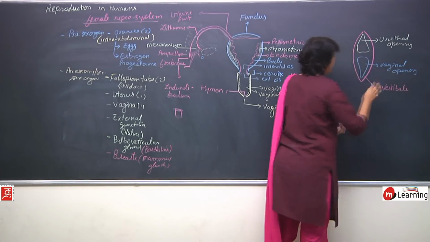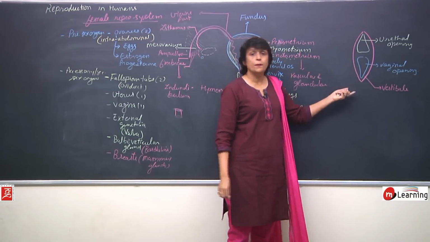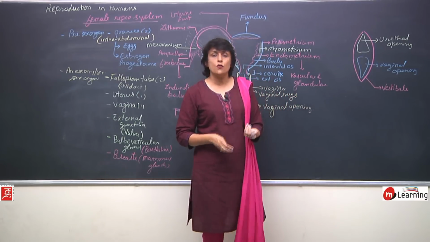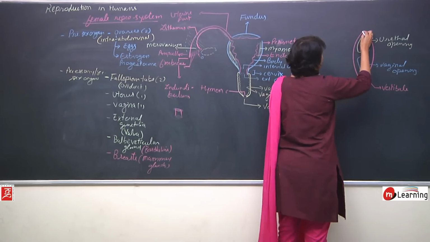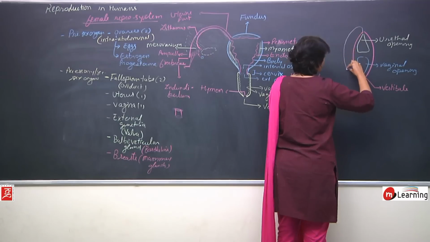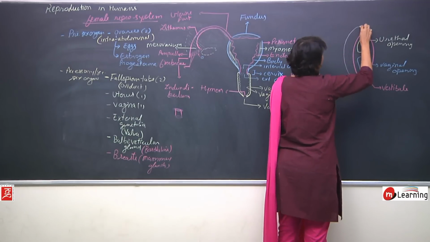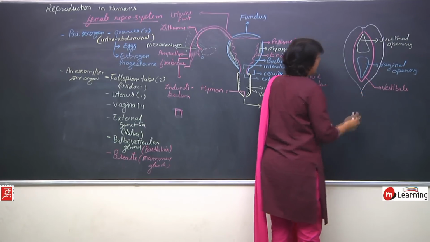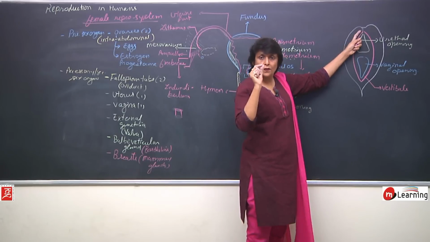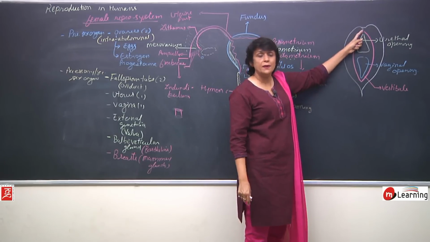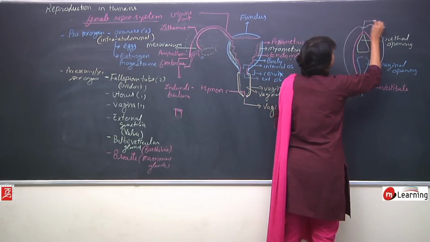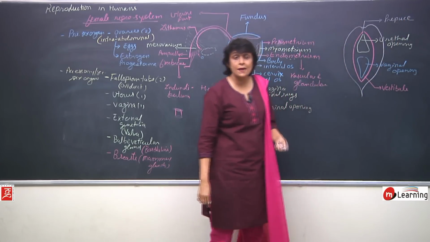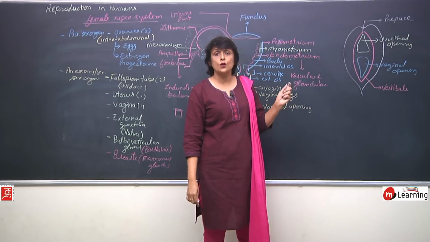This spindle-like depression, which is the vestibule, is surrounded by two membranous folds. So there is one membranous fold here and one on the other side. At the upper end of this vestibule, the membrane is loose and this is known as prepuce. It is same as the foreskin in case of males.